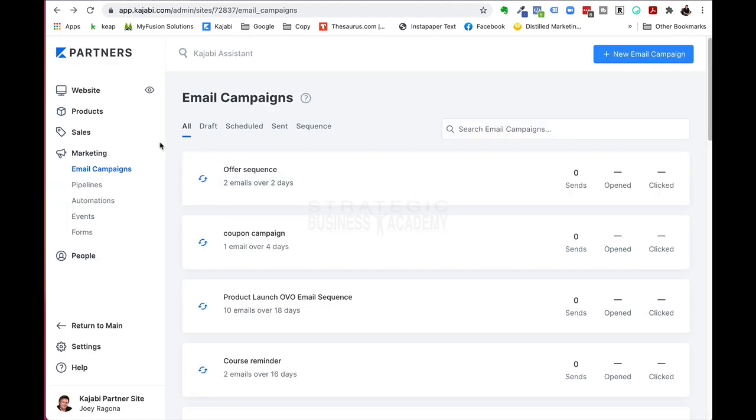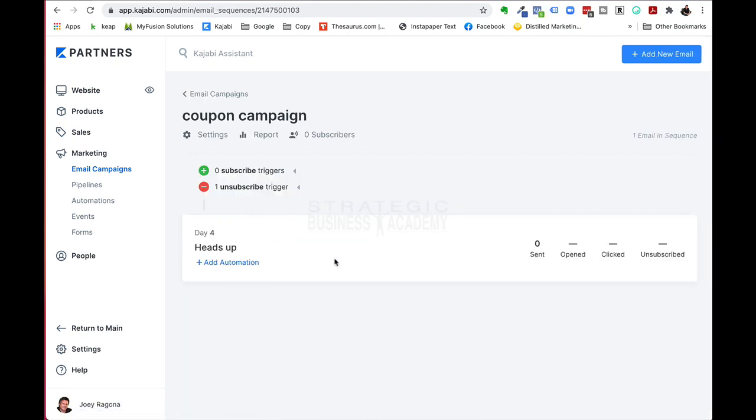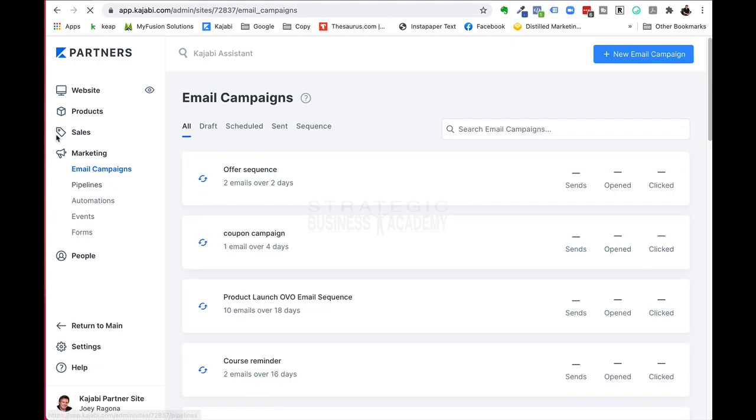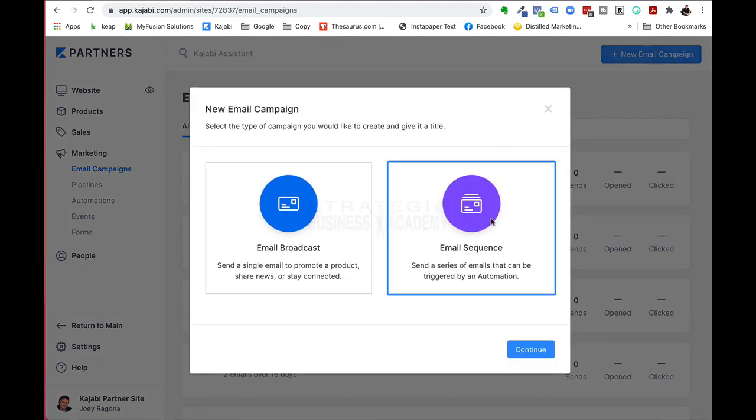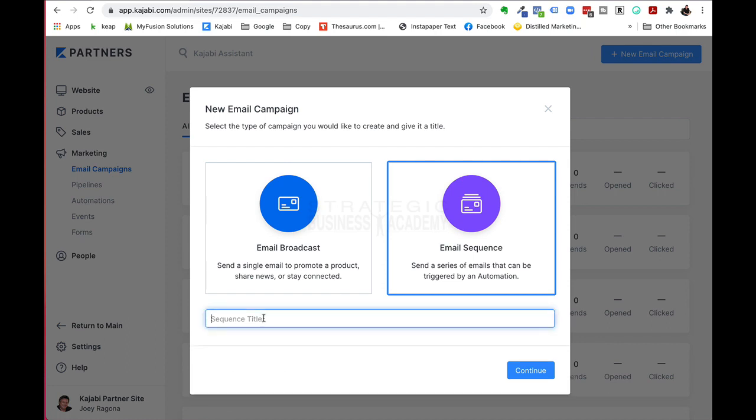So I'm going to go over into the email campaign thing, and I do have some stuff already set up here, so I'll walk you through what I did. And here's the coupon email campaign that I've already set up. And we're going to put in some triggers here. The first thing I'm going to do with you, though, is create another email campaign that is just about this. So we'll do a new email campaign just so you can see that. And we'll call this the coupon offer campaign, whatever. And there we go. Okay, so do that.